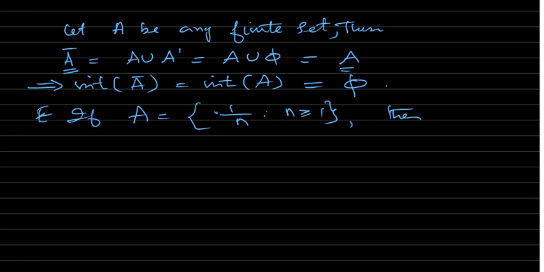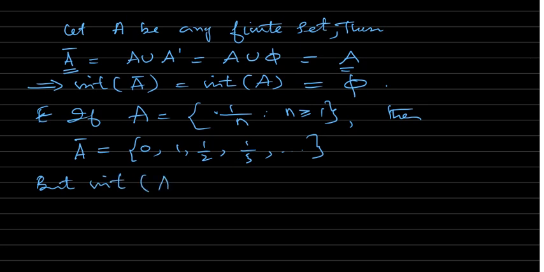So let's see this, then what's A closure? A closure is the set, it contains 0 also, 0, then 1, 1 by 2, 1 by 3, and so on and so forth. But the interior of A closure, you can easily verify, is the empty set. So therefore this set A, 1 by n, is nowhere dense. These are the examples of nowhere dense sets.